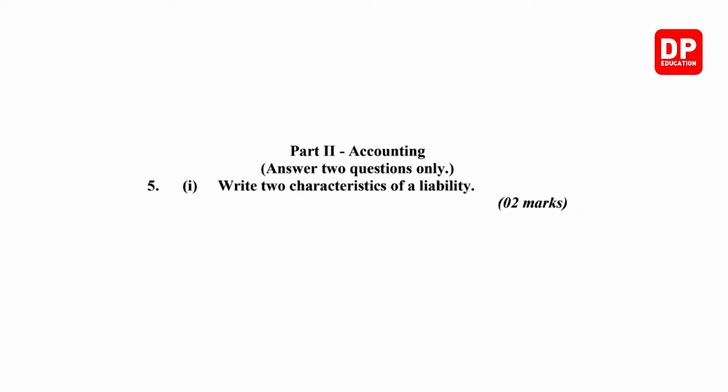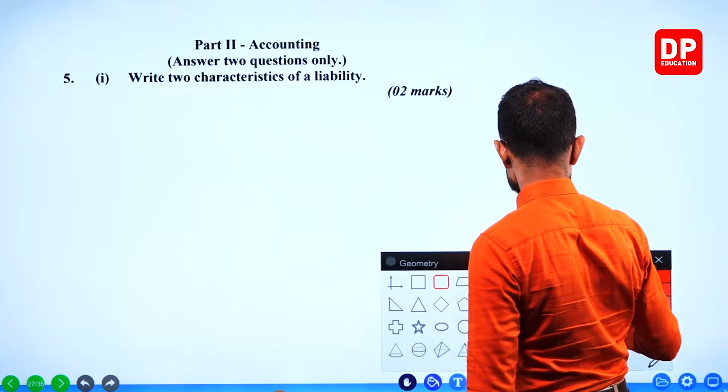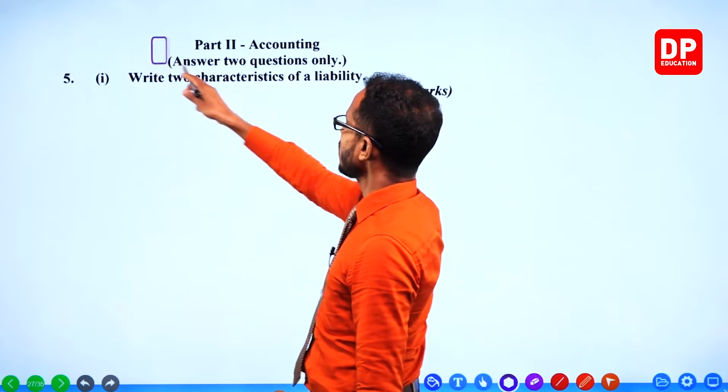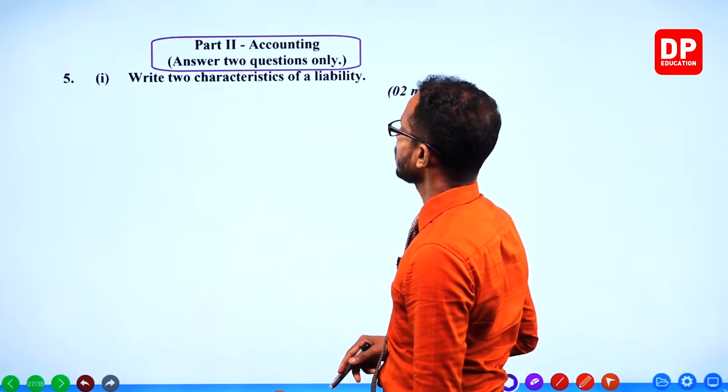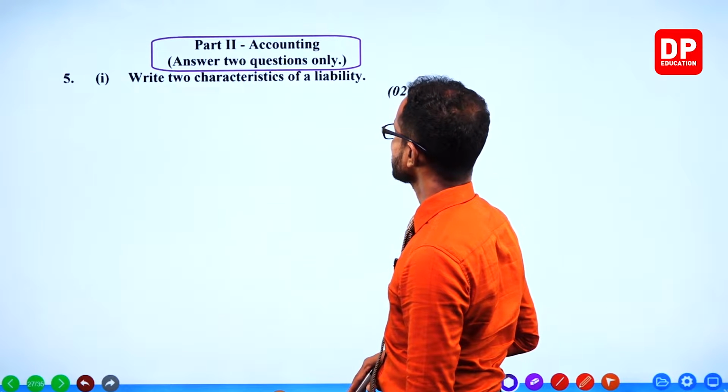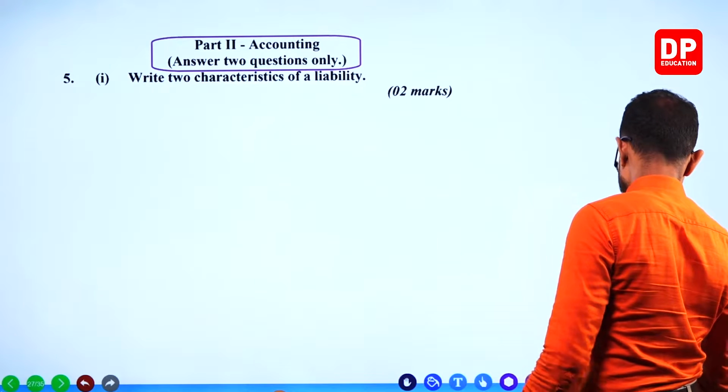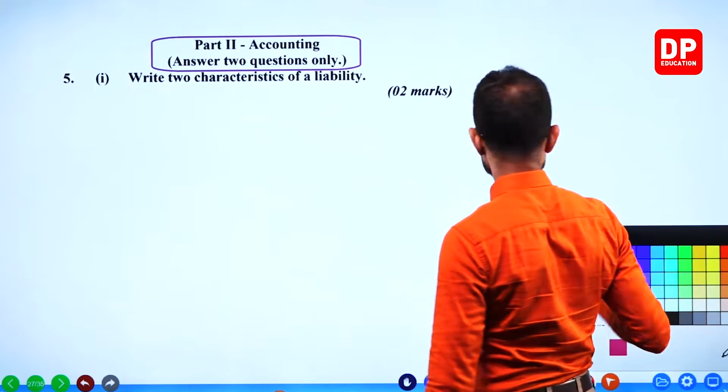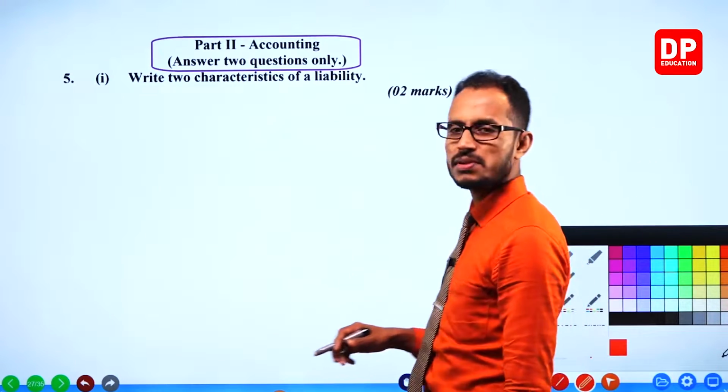Accounting. Part 2, accounting. Write 2 characteristics of a liability. Liabilities are payables, right?